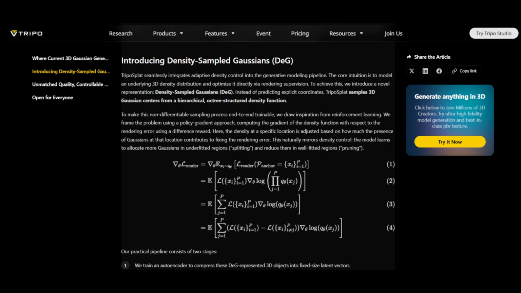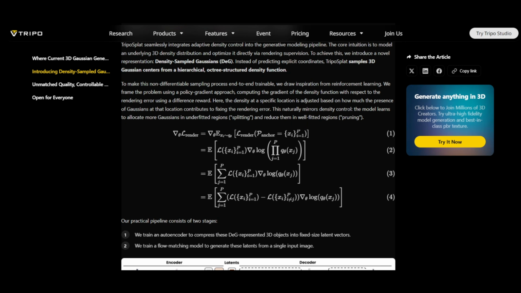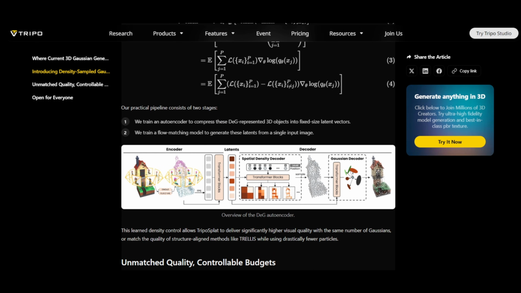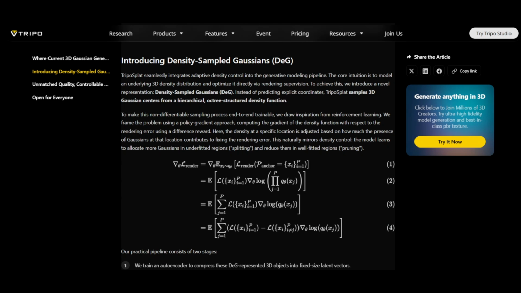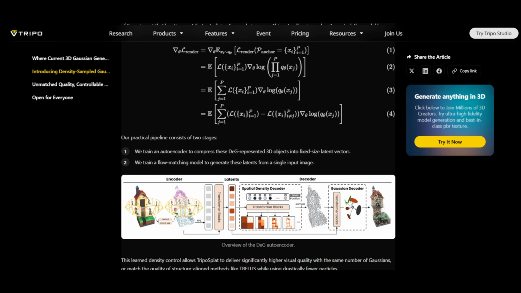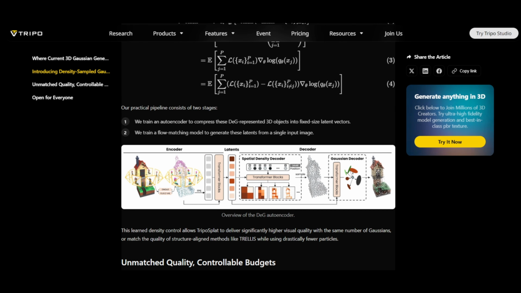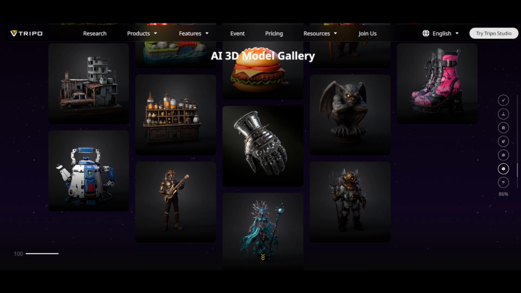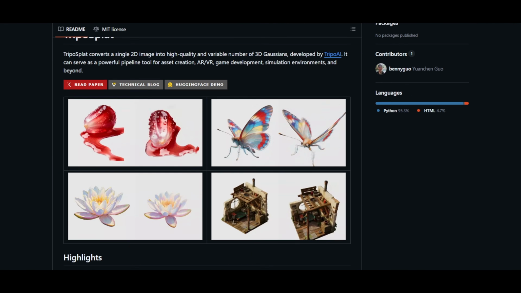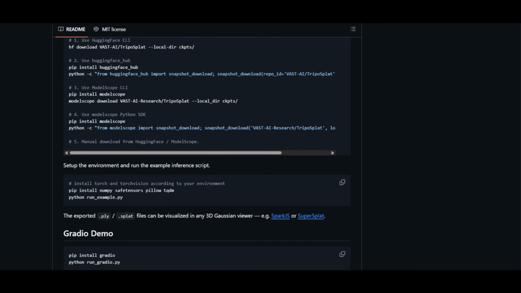Much faster than traditional mesh-based 3D. TripoSplat's key claim is flexibility in the number of Gaussians it generates, meaning it can produce variable density outputs depending on how detailed you need the result to be. So a simple object might need fewer Gaussians and render faster, while a complex scene gets more. The code is available on GitHub. If you are interested in reading further, I'll link to this main page in the description below.